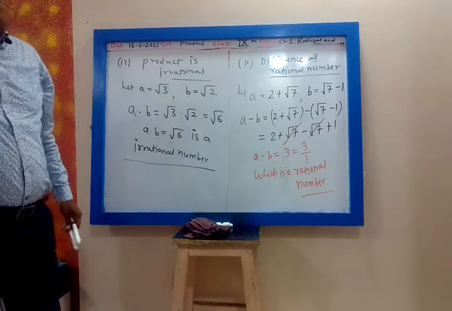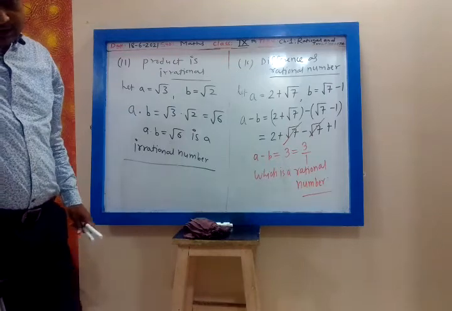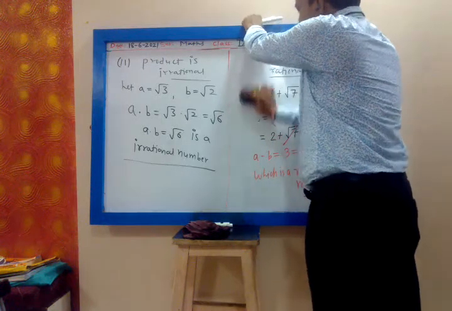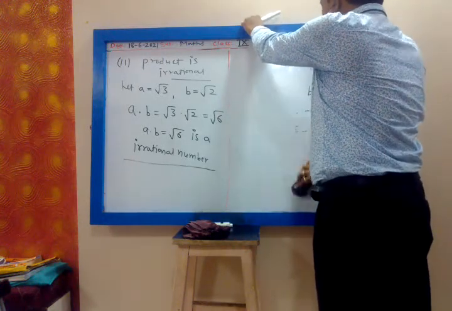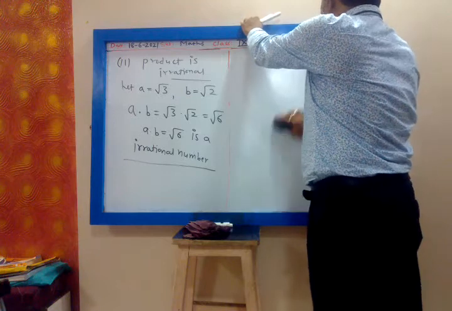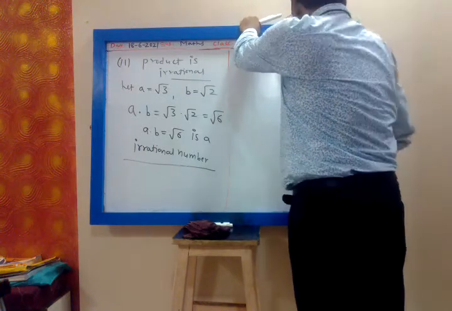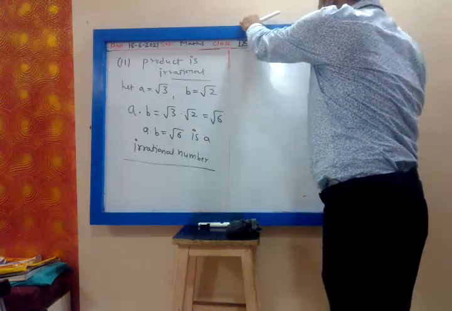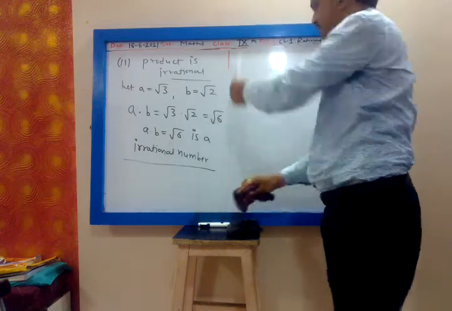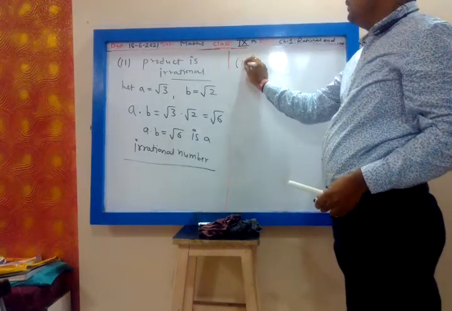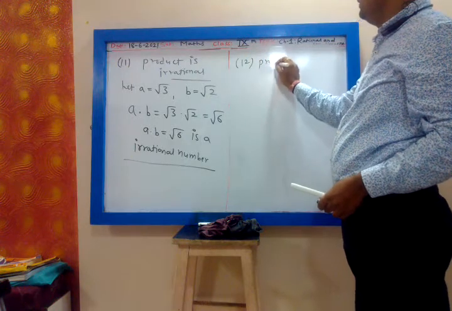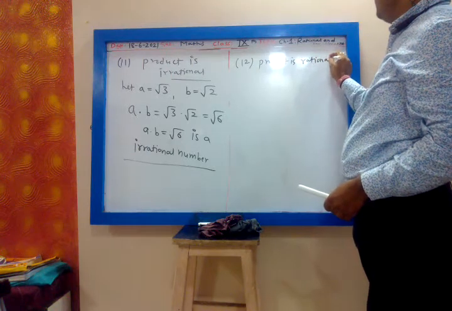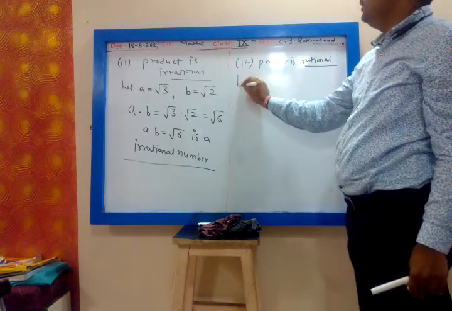Then, write a pair of irrational numbers whose product is a rational number. Whenever it is asked the product of irrationals, you think about the formula a plus b into a minus b. That calculation we have to do in that. So 12th is product is rational. Yes, so tell me what numbers you will take.